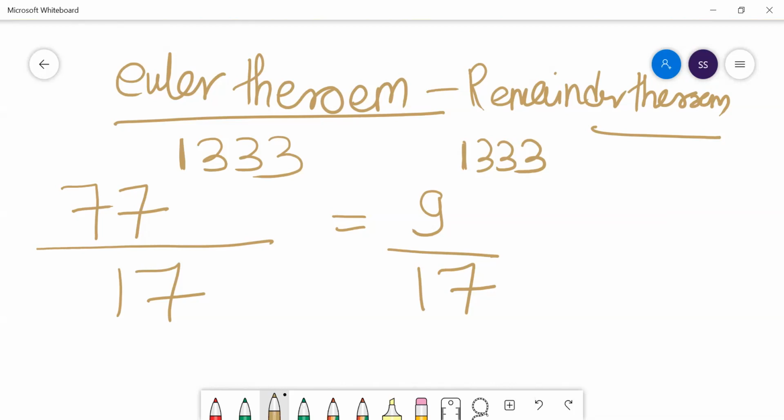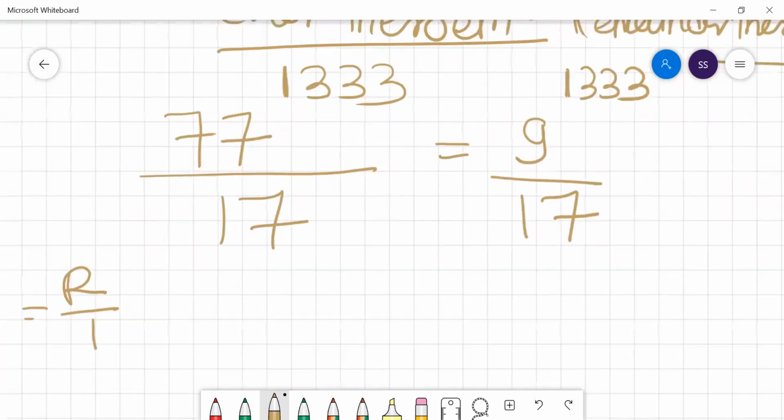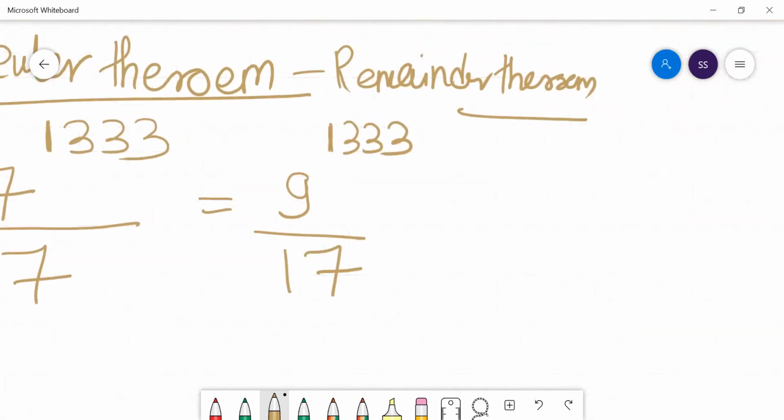So the Totient number of every prime number, if the prime number is p, would be p minus 1. So what Euler theorem says is that if a and b are co-prime to each other, and the Totient number of b is, suppose, theta, then a to the power theta divided by b will give you a remainder of 1. Simple. The proof of this is not in the scope of exam preparation.